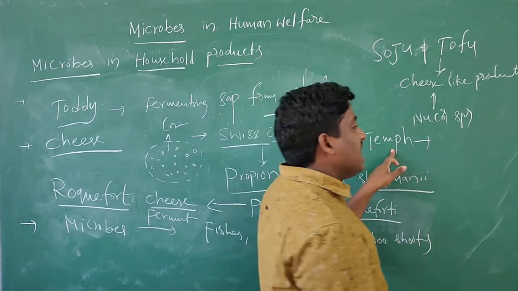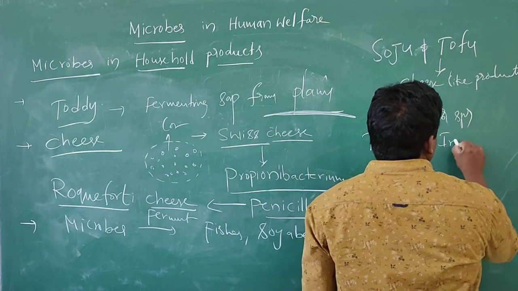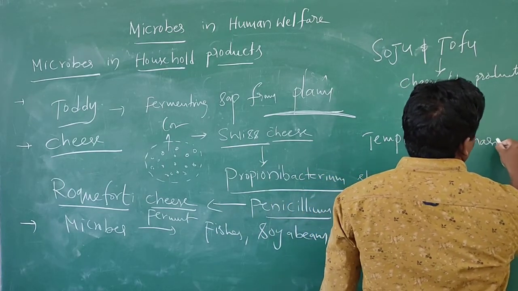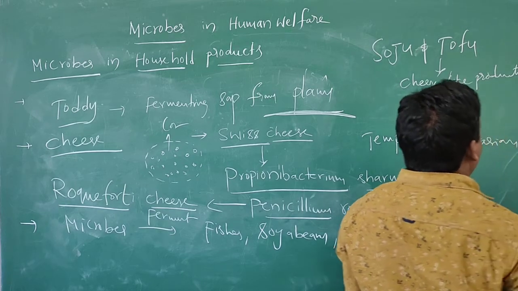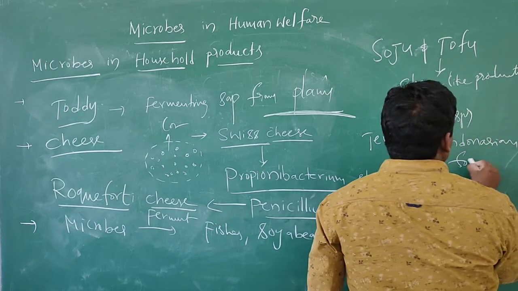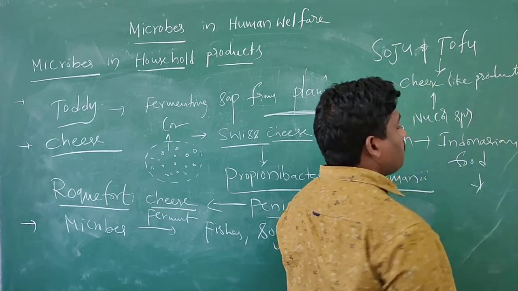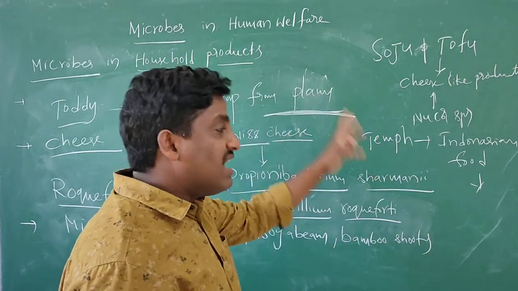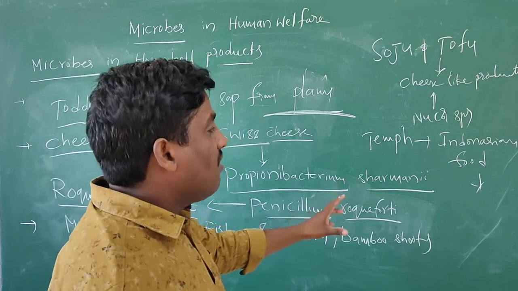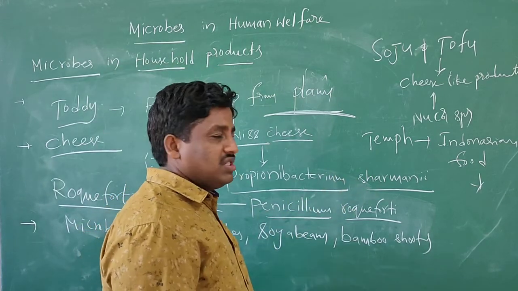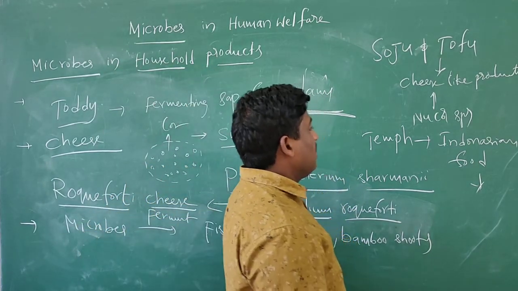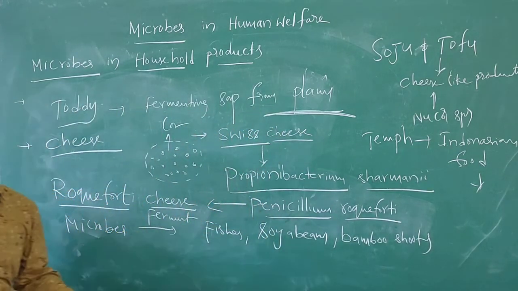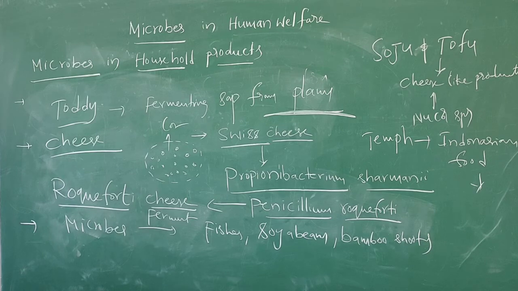Tempeh is an Indonesian food. This Indonesian food is made from soybean, which is fermented and also dried, salted and fried. So this is also used as a food material. These are the different food materials used in different countries.